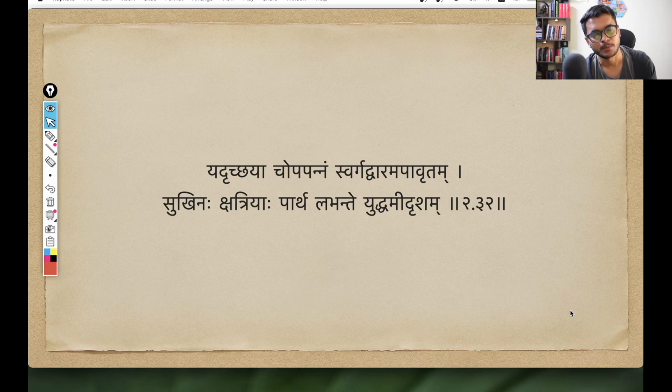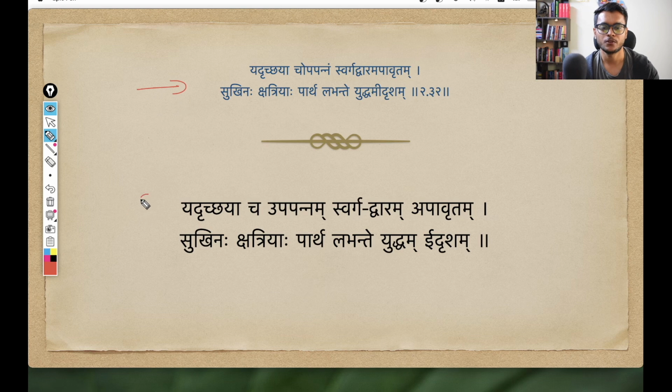Yadrichaya chopapannam swargadwaram apavritam, sukhina kshatriyaha partha labhante yuddham idrisham. Okay, so this is the shloka we have for us, and this is the Sandhi Vicheda of the shloka.